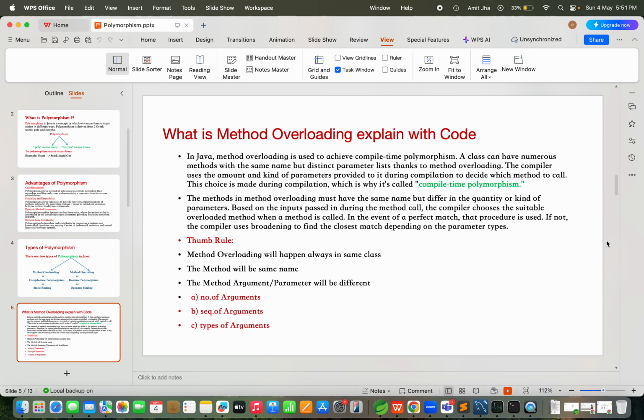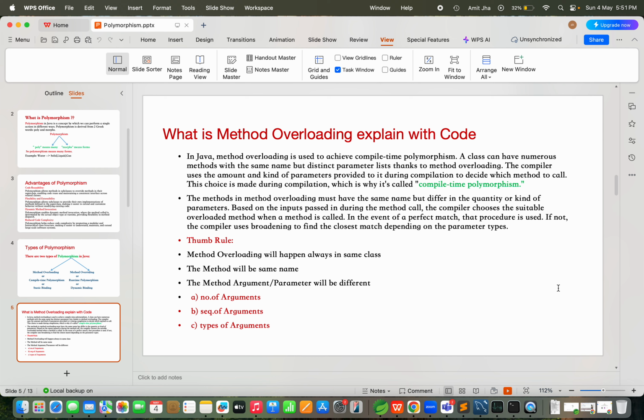So both are the same. Method argument or method parameter, that is called the method signature. The method arguments or parameters will be different for methods in the same class. Only then can you say you are going to perform method overloading.